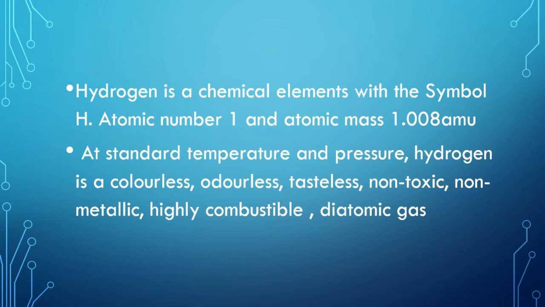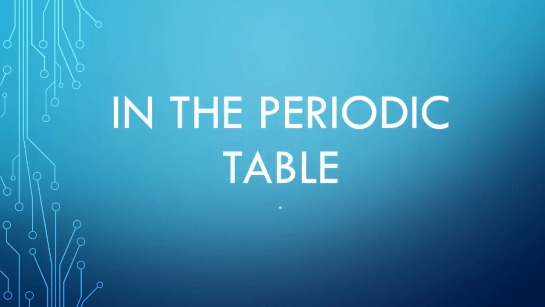In this situation, hydrogen is colorless, odorless, tasteless, non-toxic, non-metallic, highly combustible, and a diatomic gas. Diatomic gases are gases in which the molecule that makes it up naturally consists of two atoms of the same type. Moving ahead, finding out the position of hydrogen in the periodic table.